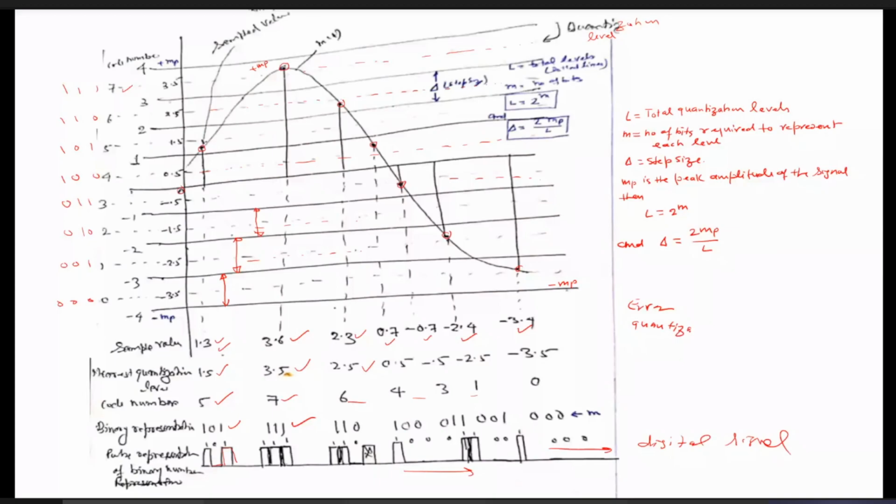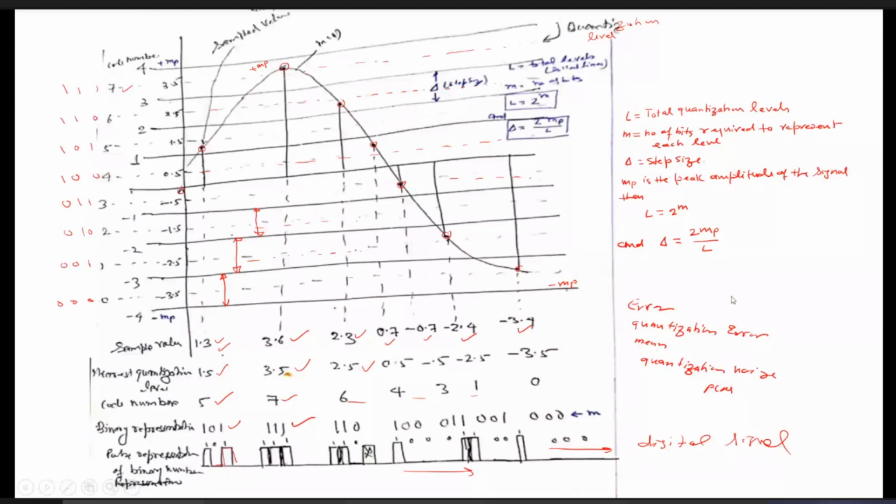If we obtain the mean square value of this quantization error, it is called quantization noise. That's why we need to study the effect of the quantization noise in PCM. So don't worry, we will be studying it. Then the question arises: what will be the nature of this quantization error?